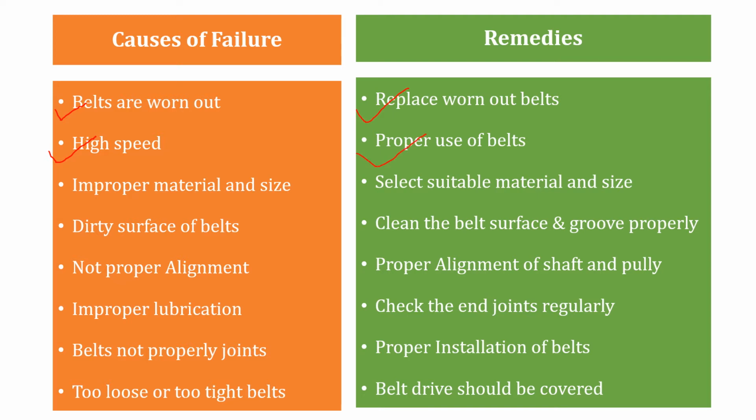Improper material and size of belt will cause the failure of machine or equipment or pulley or belt. So it is desirable to select a suitable material and size according to your requirement and application. If the surface of belt or pulley is not cleaned properly, then there will be damage to the belt or pulley. So properly clean the surface of the belt and the groove of the pulley before using the belt transmission.